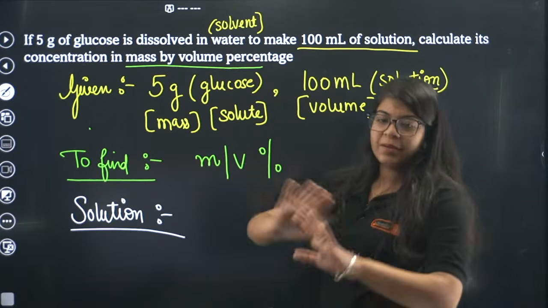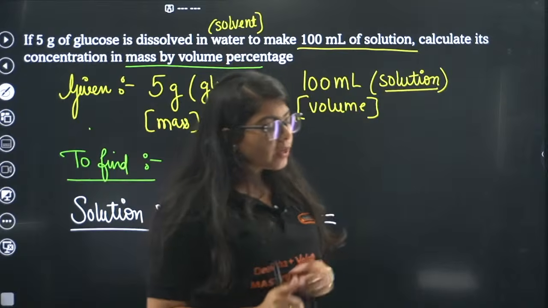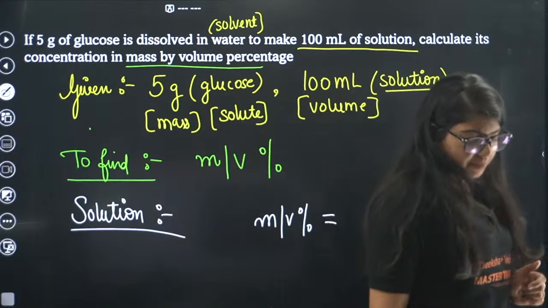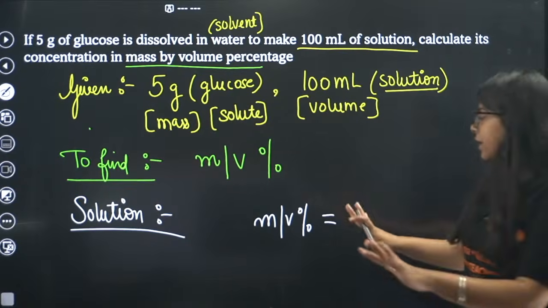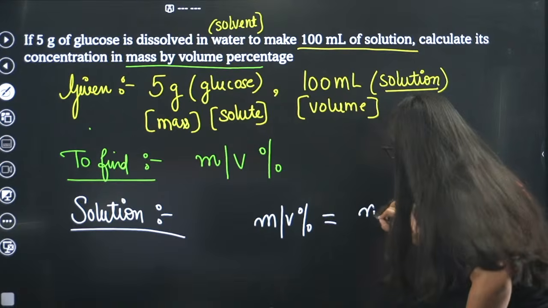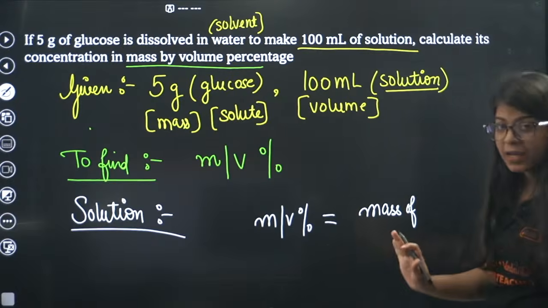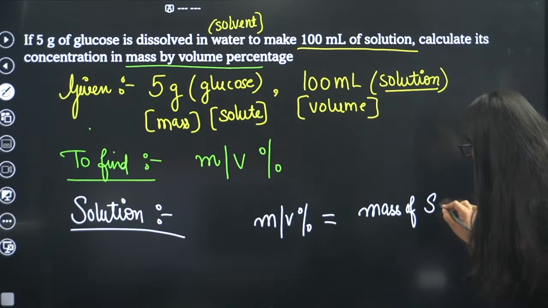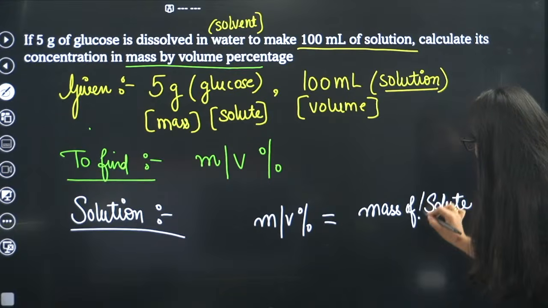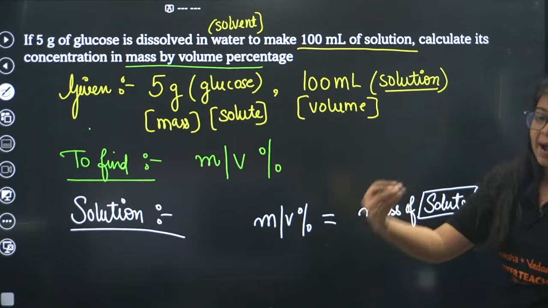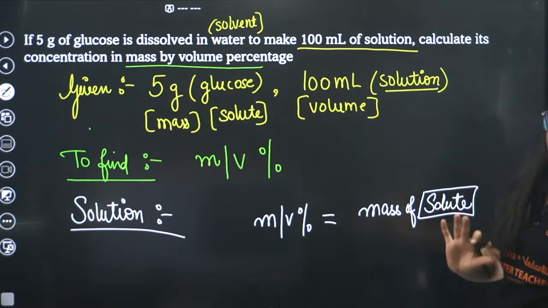Okay, now everyone understood. Now you give me the formula of mass by V percentage. Okay, I'll write it down. Mass of solute. See, in the numerator we always have solute, be it the mass of solute or volume of solute.